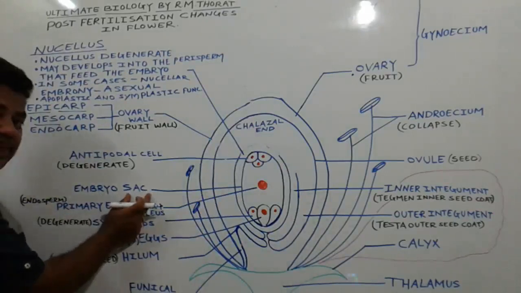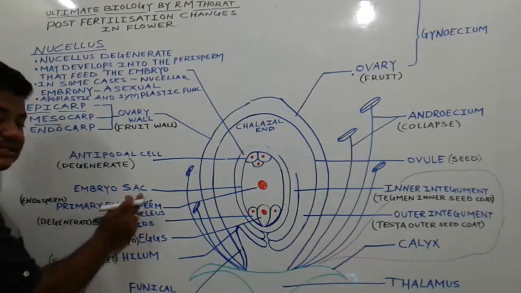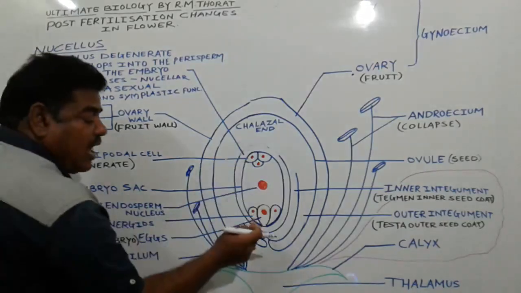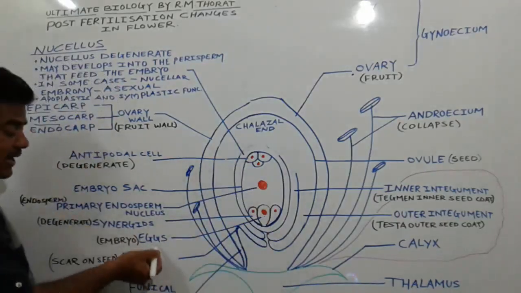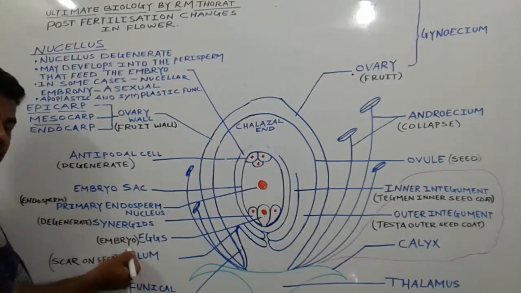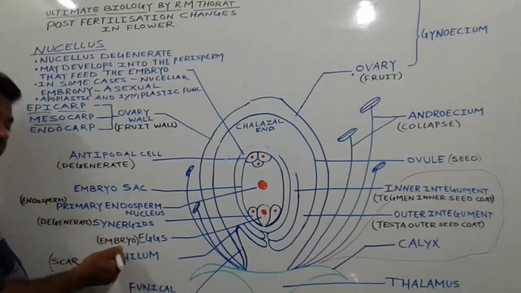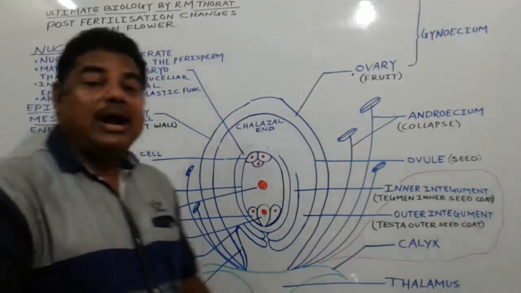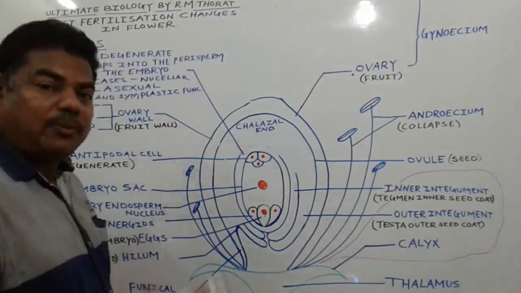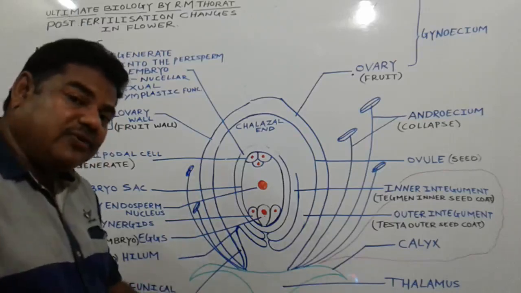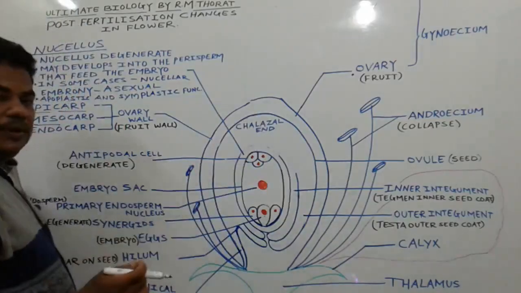Embryo sac, or we call it a bag. Embryo sac means such a bag in which, after fertilization, the egg gets transformed into a zygote, and the zygote gets transformed into an embryo by mitotic cell division. From this structure, embryo formation takes place after fertilization in this ovule.